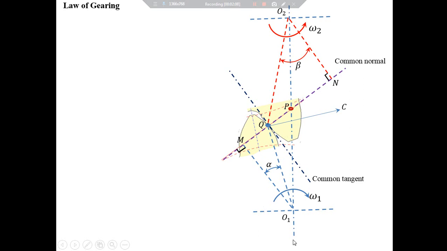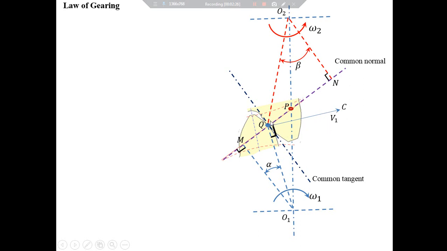That's because this gear is turning in clockwise direction. Let's call this velocity vector V1. So QC will be equal to V1.